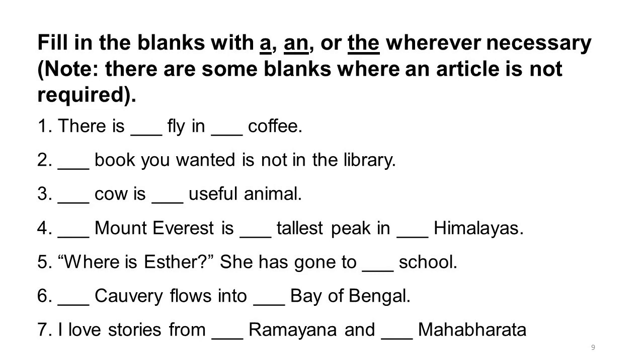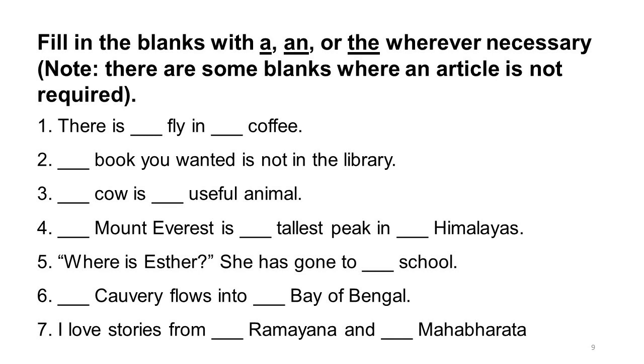First one, there is blank fly in blank coffee. Second one, blank book you wanted is not in the library. Third, blank cow is blank useful animal. Next, blank Mount Everest is blank tallest peak in blank Himalayas.